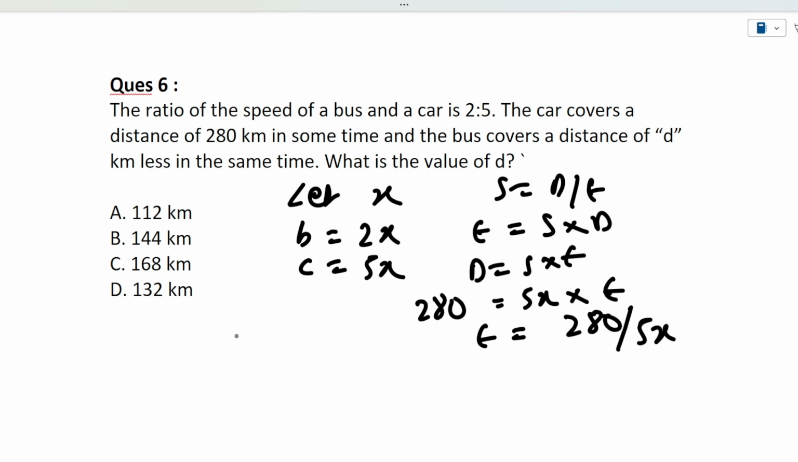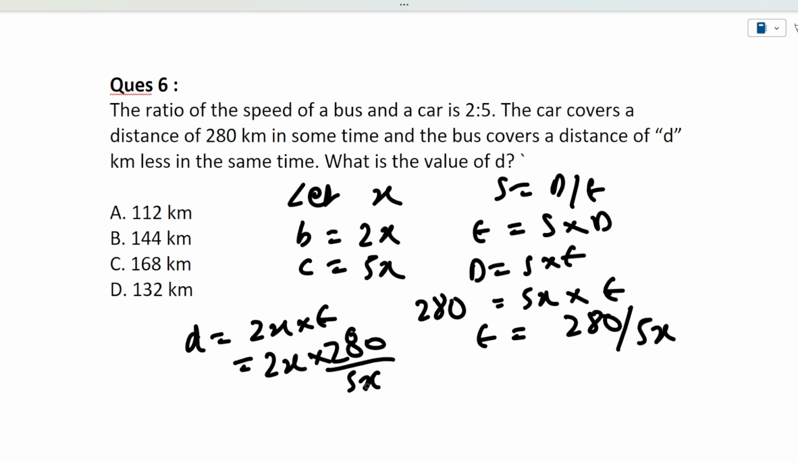A similar equation we will try for the bus also. So for the bus, the distance we need to find, speed is 2x into time. The time is the same, so 2x into 280 divided by 5x. So x cancels. 280 divided by 5 is 56. 2 into 56 is 112. So 112 is the distance covered by the bus.